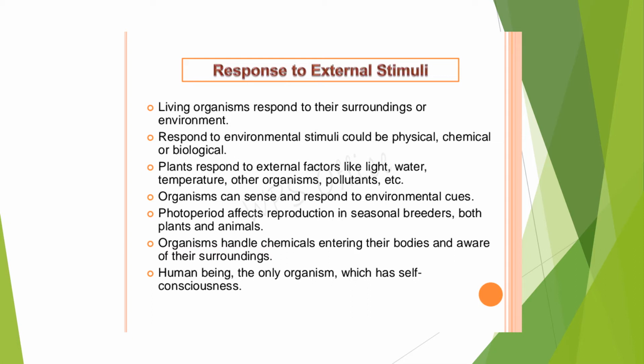Some plants need a long photoperiod to flower. Some other plants need a shorter photoperiod. So that depends upon the plant. In the same way, even animals. Some animals go to the rocks, sleep under the rocks and lay their eggs. Like that, they don't want to be exposed to the sunlight when they are reproducing.